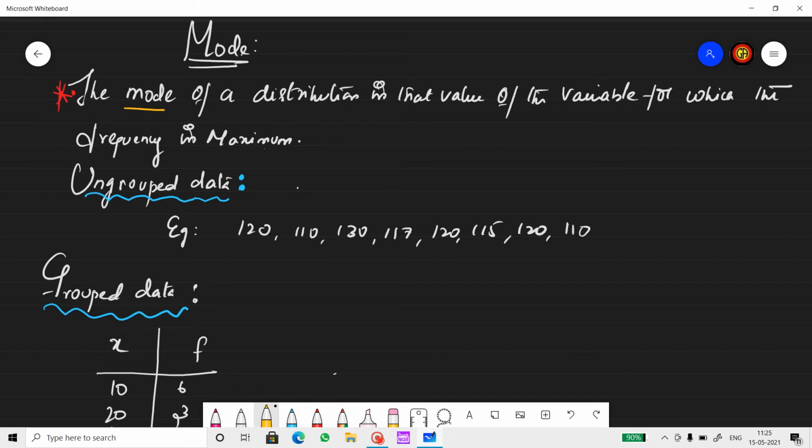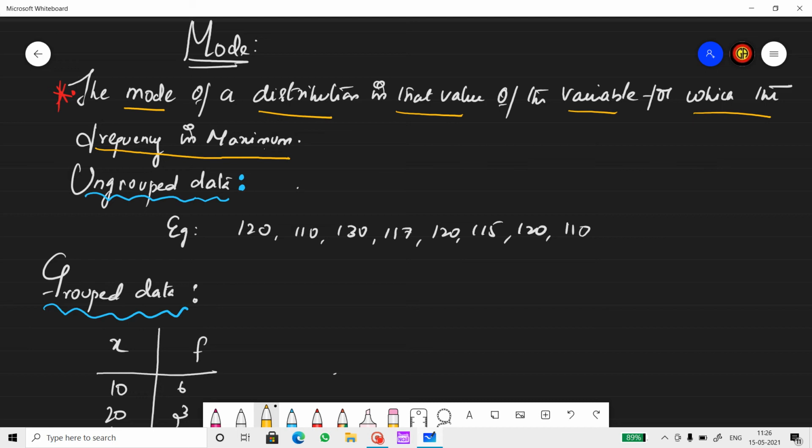The mode of a distribution is the value of a variable for which the frequency is maximum. That means the one that appears the most number of times in the given data is called the mode.